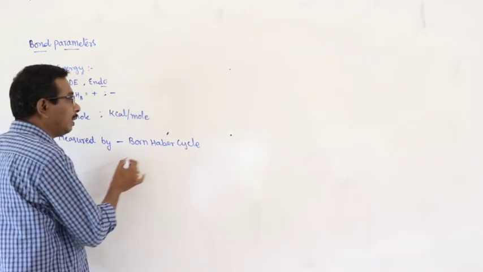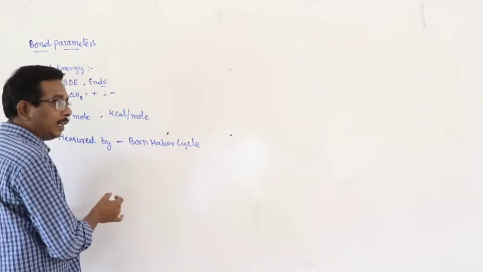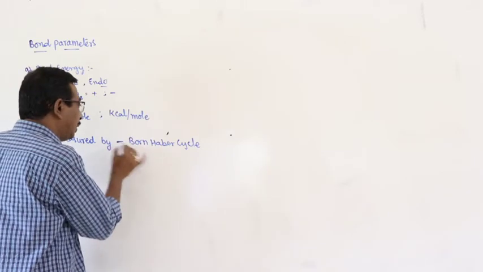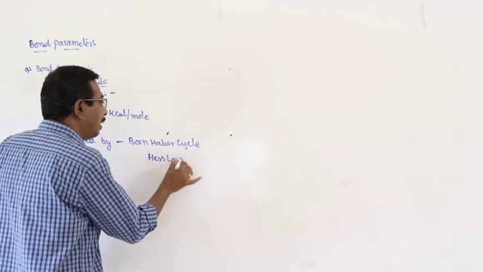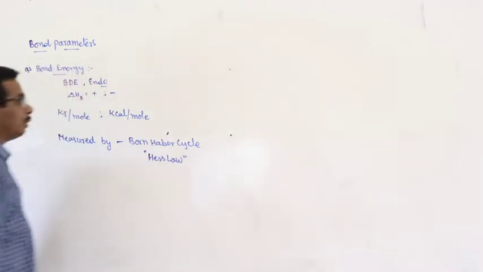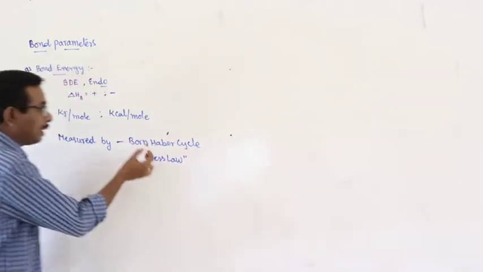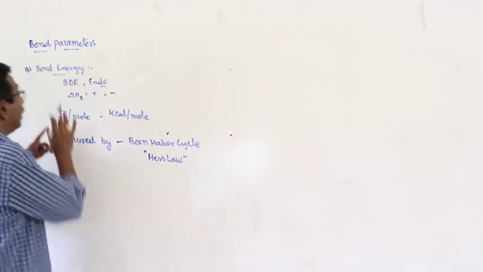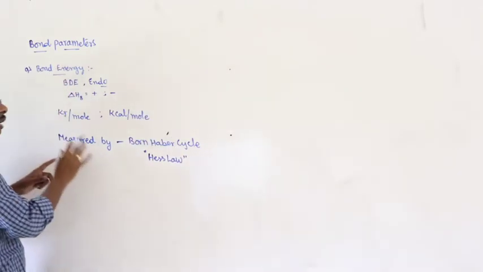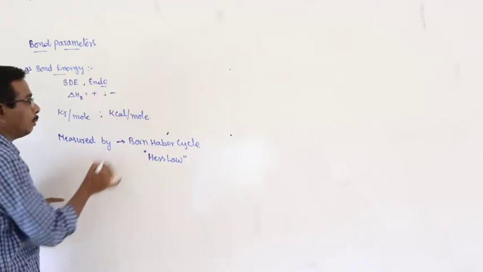What is the basis for the Born-Haber cycle? Hess law. Bond energies can be calculated by using Hess law. Here Hess law is the principle involved in the Born-Haber cycle. So here the bond energies can be calculated by using Born-Haber cycle.